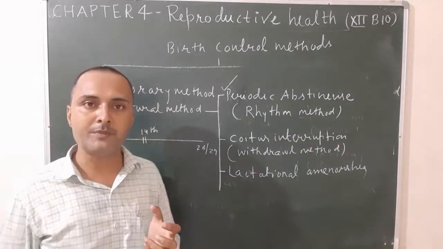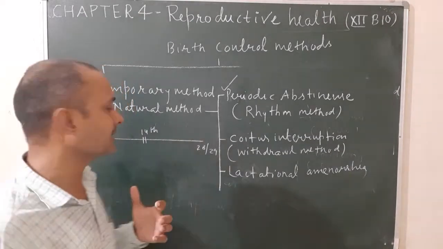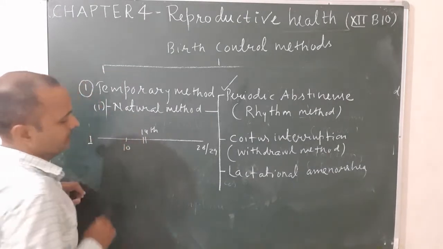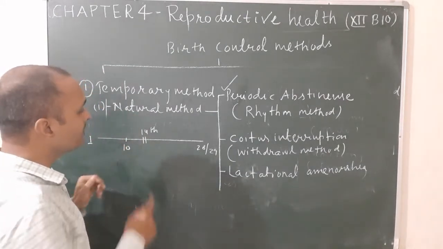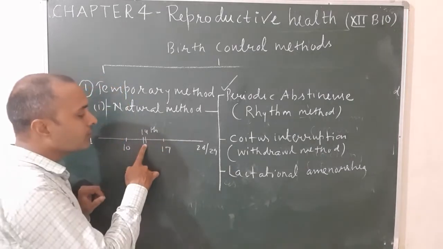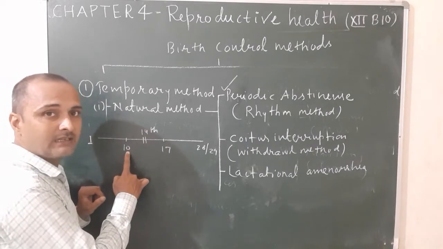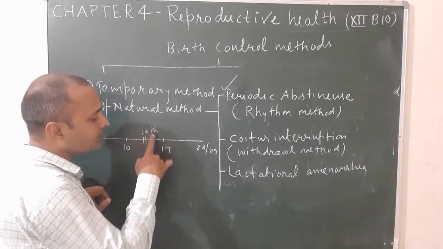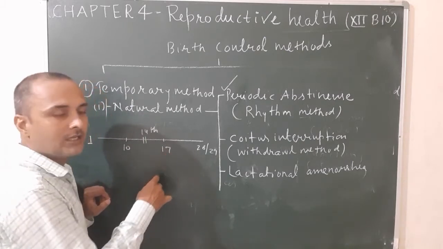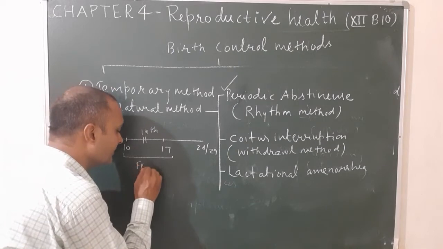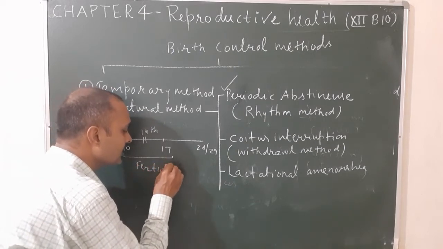But in some females, ovulation can take place earlier or later. Suppose before the ovulation the day is 10, and after the ovulation, after the 14th day, it is 17. So these days are known as the fertile period in human females.